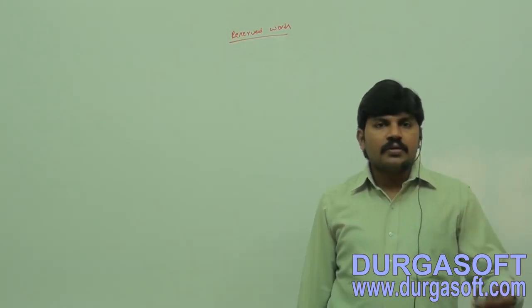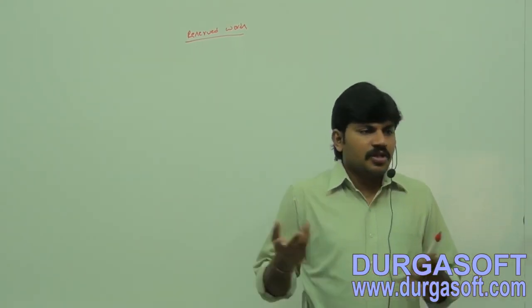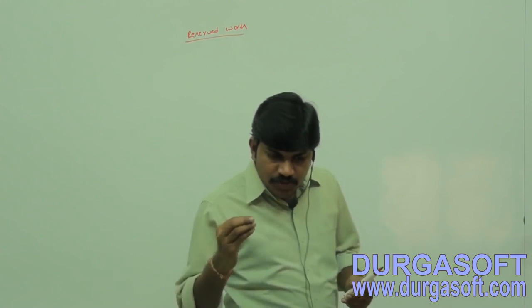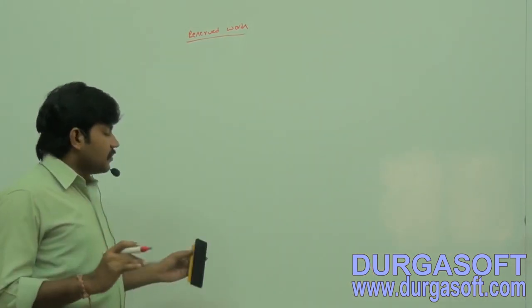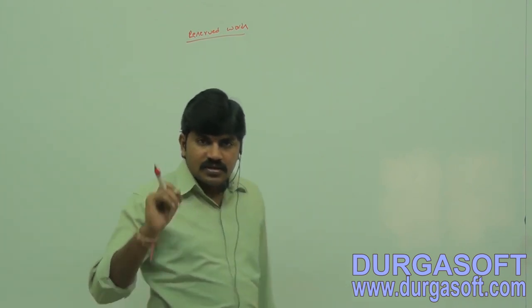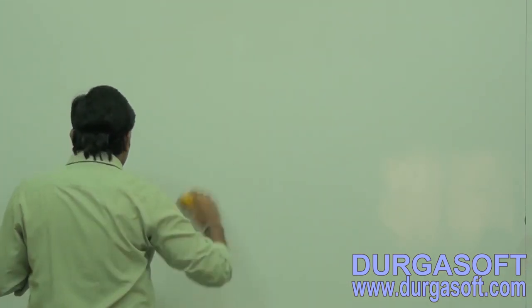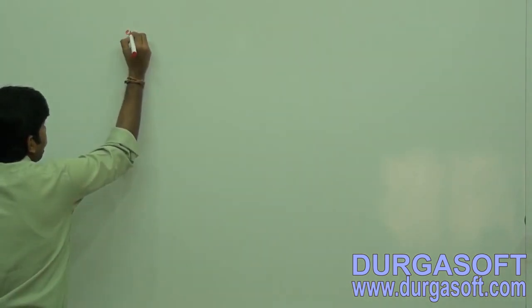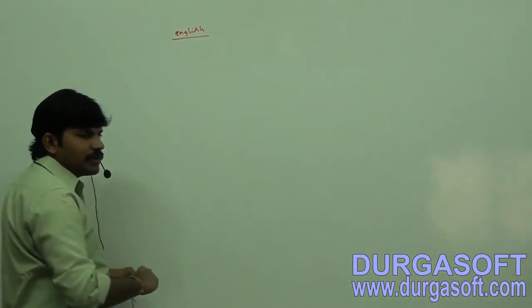Sir, in any language, need not be Java, maybe in normal speaking language or programming language, some words are reserved to represent some meaning or functionality. Best example, let me consider our English language only. Have you observed? There are some words which are reserved to represent some meaning or functionality.